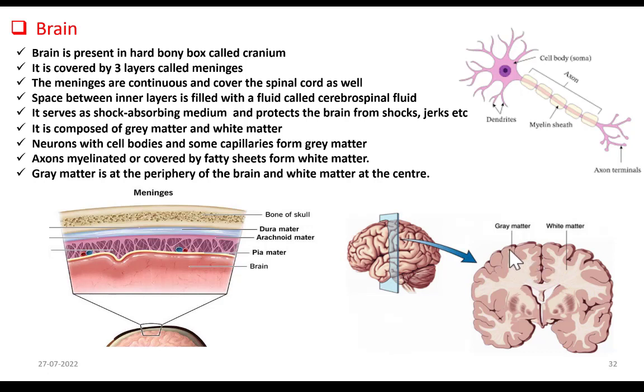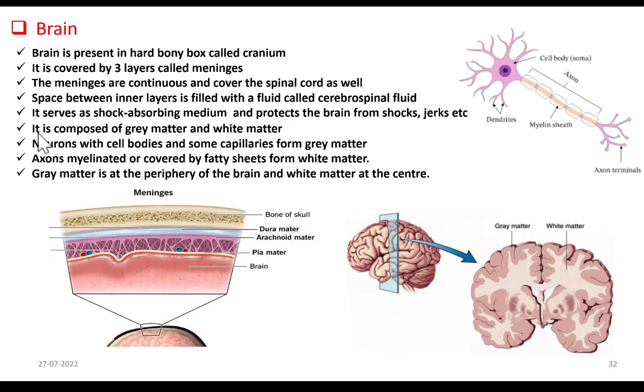Why do these cell bodies look grey? Because the cell bodies have specialized granules called Nissl granules. When I spoke about nerve cell structure, I told that cell bodies of neurons contain special granules called Nissl granules, and they are the reason why the cell bodies look grey in color. That is the reason the periphery of the brain is grey in color.